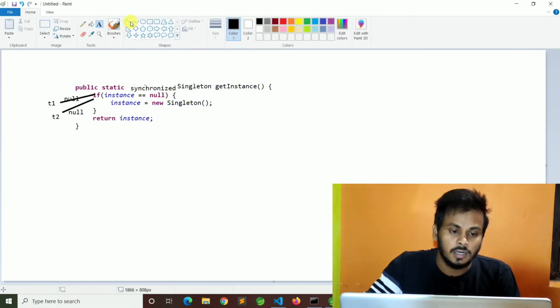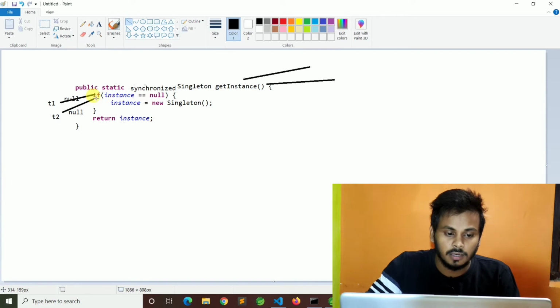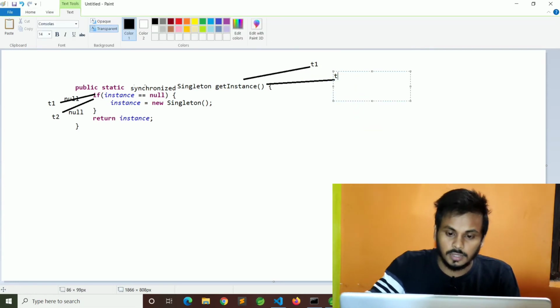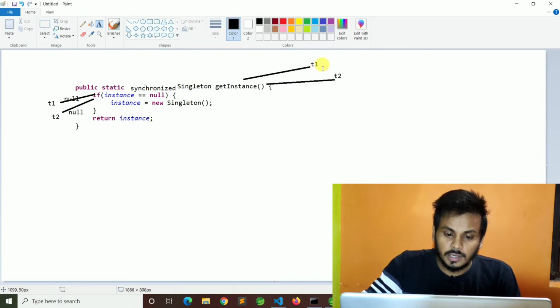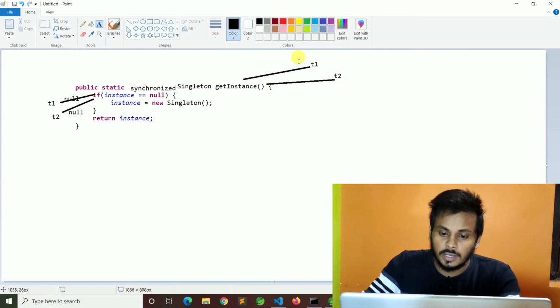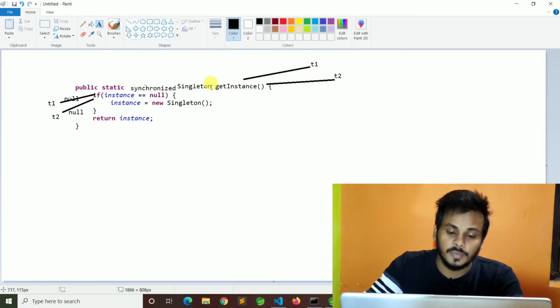Let's say two threads came now, T1 and T2. Directly they are not entering here, because I have written the synchronized keyword. Let's say T1 and T2 came here at the same time, but only one thread will get the chance.